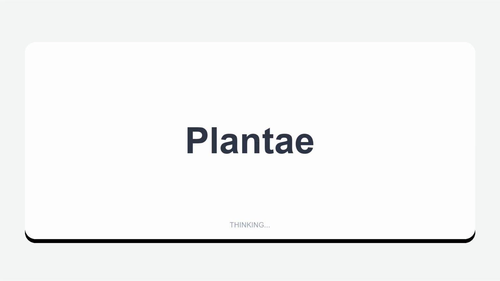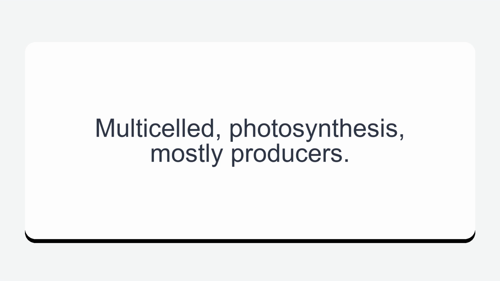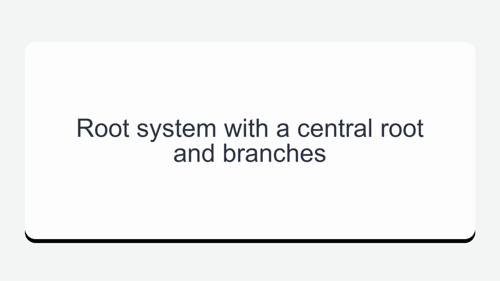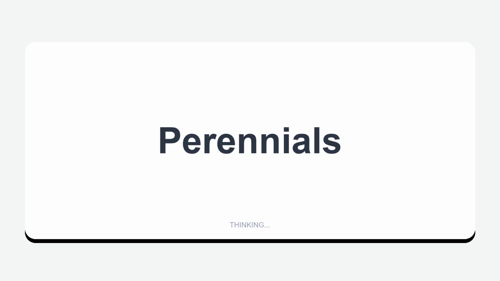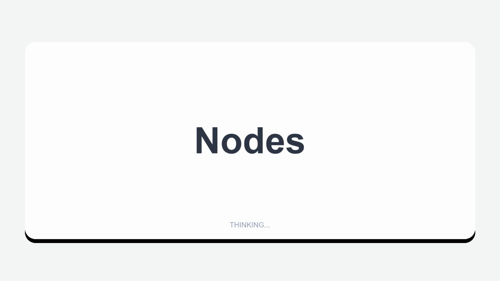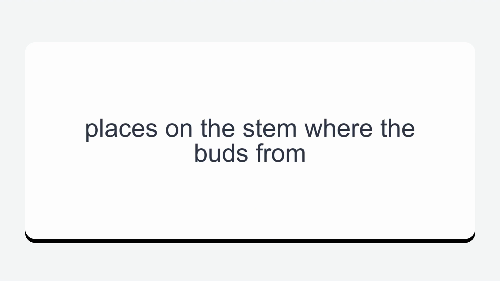Plantae. Multicelled, photosynthesis, mostly producers. Taproot. Root system with a central root and branches. Perennials. Type of plants that live for many years. Nodes. Places on the stem where the buds form.